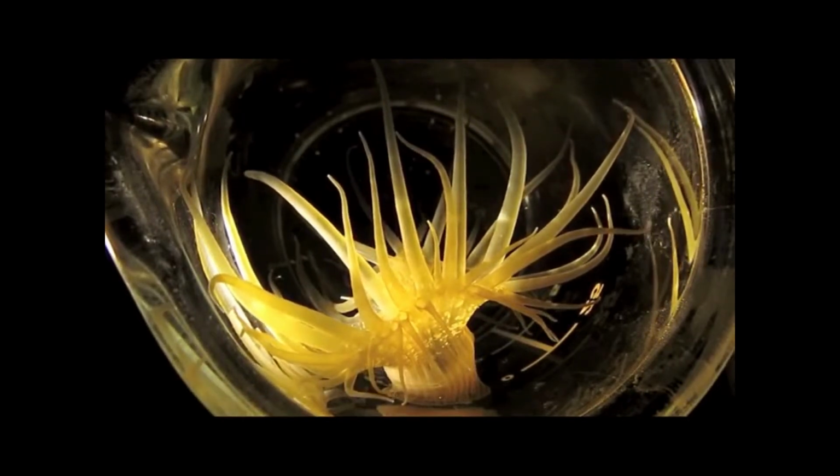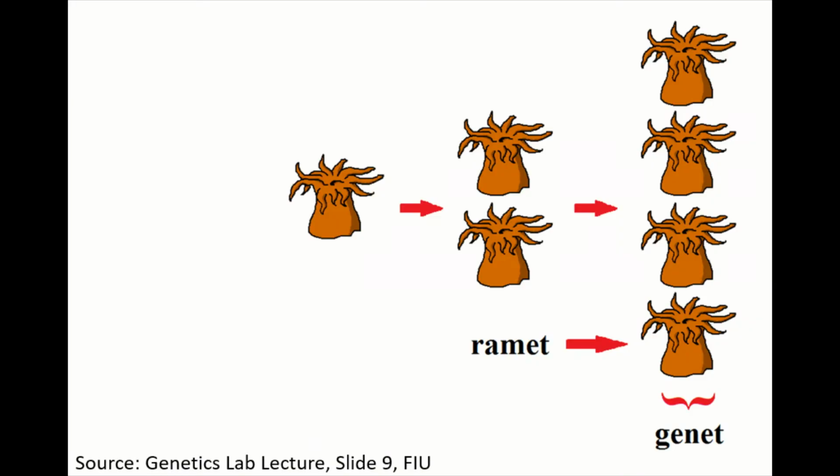a year. In order to have enough specimens to study the effects of stressors on the organisms, the anemones were cut in half. When the anemones are cut, a ramet, or two genetically identical individuals, is made. With enough ramets, a genet or family can be produced. Each ramet can then be exposed to differing stressors to compare it to the control. Since the anemones are genetically similar, mutagenesis, or random mutations caused by enzymes, chemicals, and radiation, are responsible for phenotypic mutations observed. Reverse genetics allows us to look for these phenotypic mutations first before discovering the genetic basis of them.